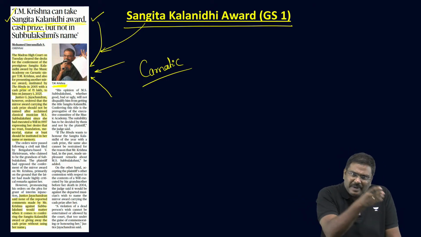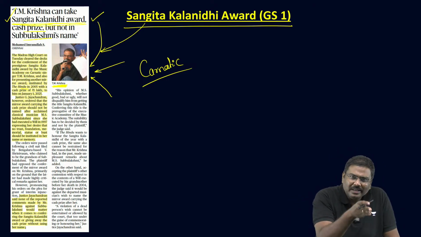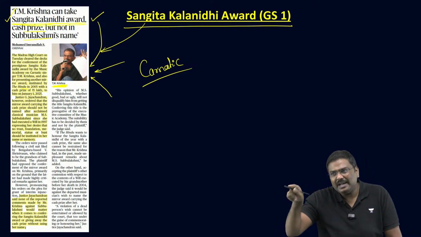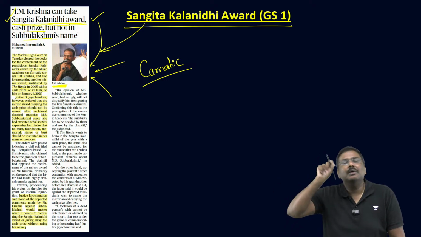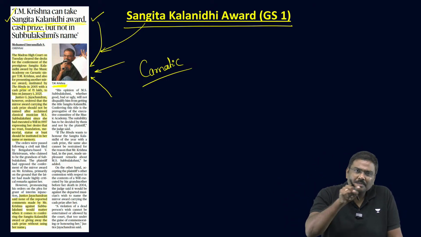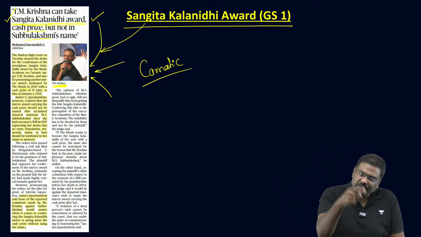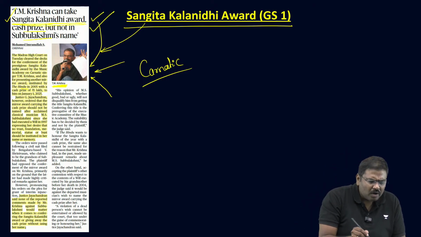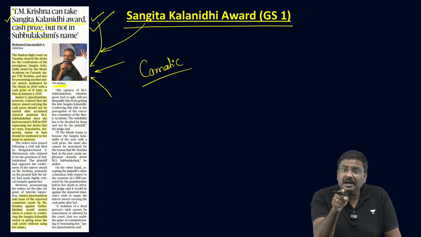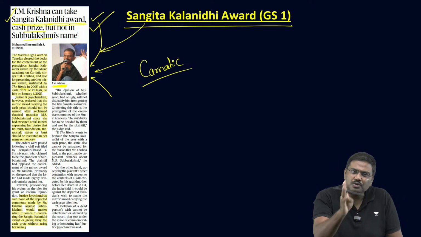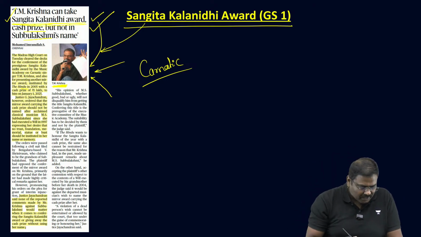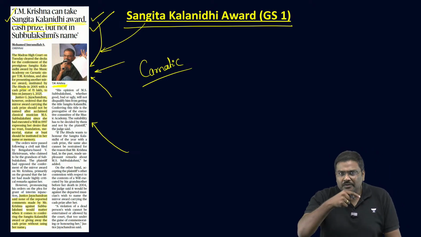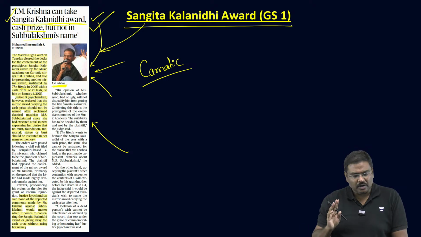So when the will has been implemented now, how can The Hindu provide a cash prize of 1 lakh rupees in the name, that is the award, in the name of MS Subbulakshmi? So the Madras High Court says, give the award of 1 lakh rupees and also give the award of Sangita Kalanidhi, but not in the name of MS Subbulakshmi. So these are certain very important points which have been mentioned in the form of an order by Madras High Court.